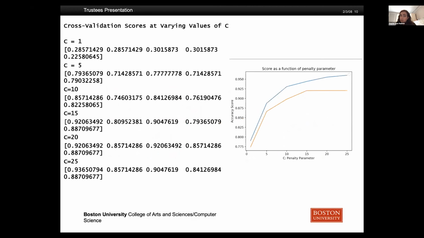Similar to the approach I took with my KNN algorithm, I graphed accuracy of SVM as a function of this penalty parameter. I found that my model was most significantly accurate with a C-value of 15, and then after that, the accuracy started to level off.